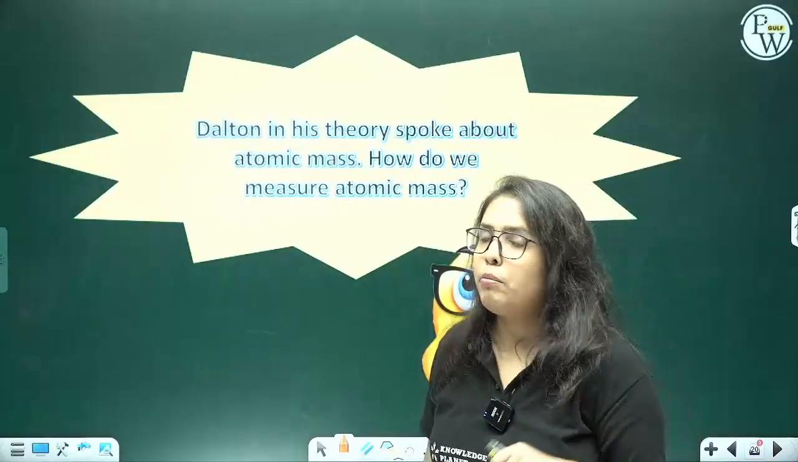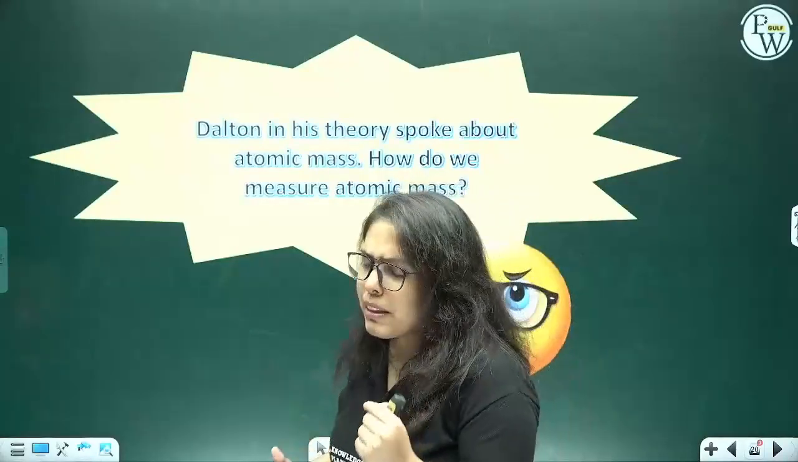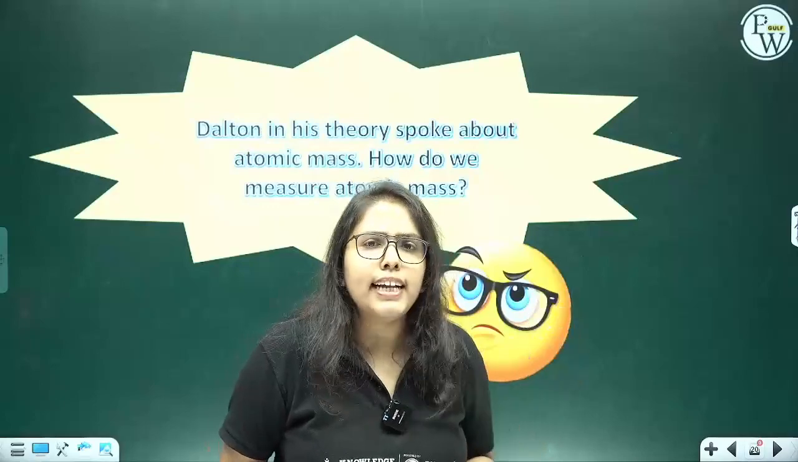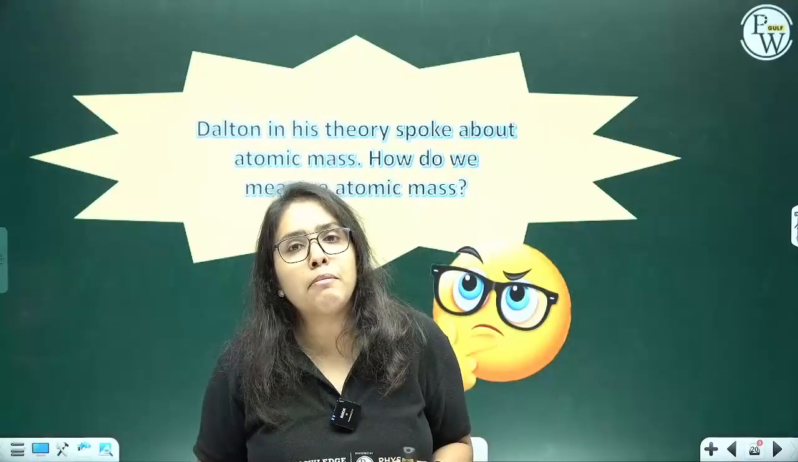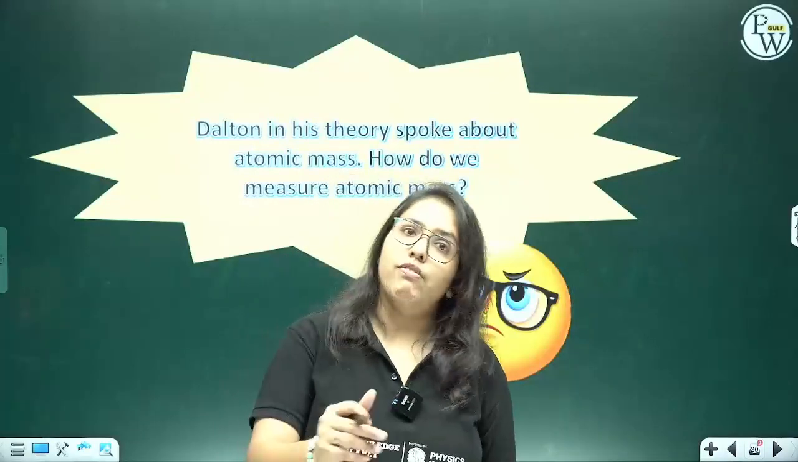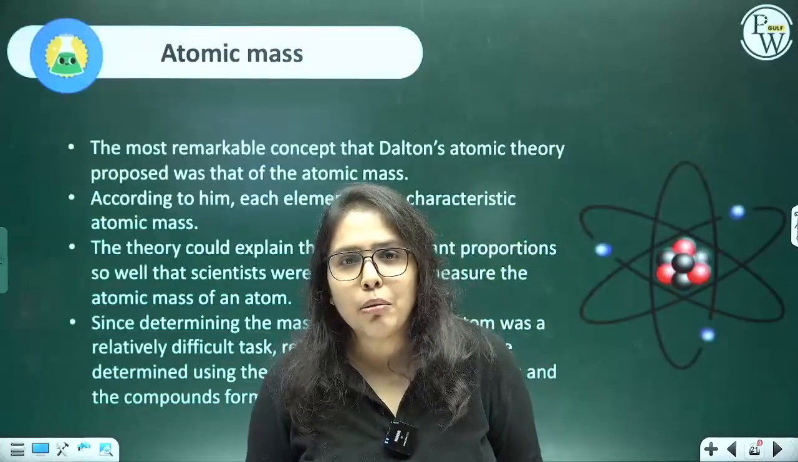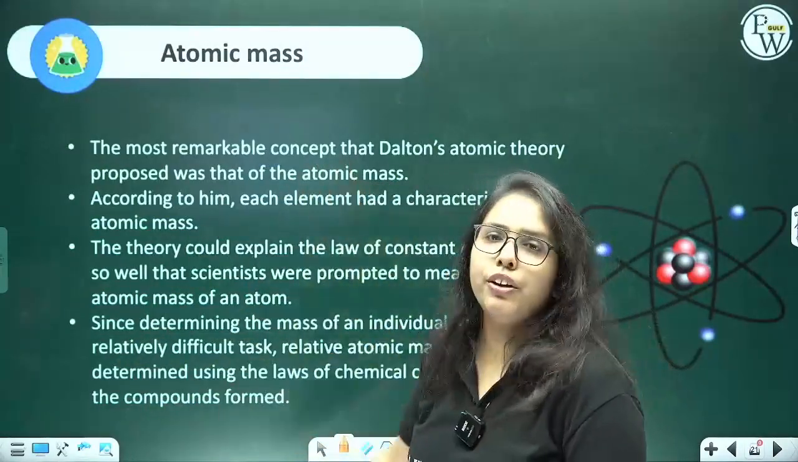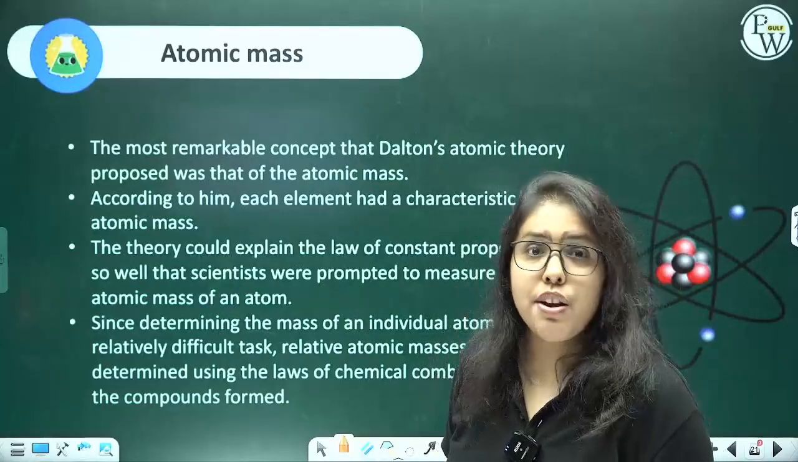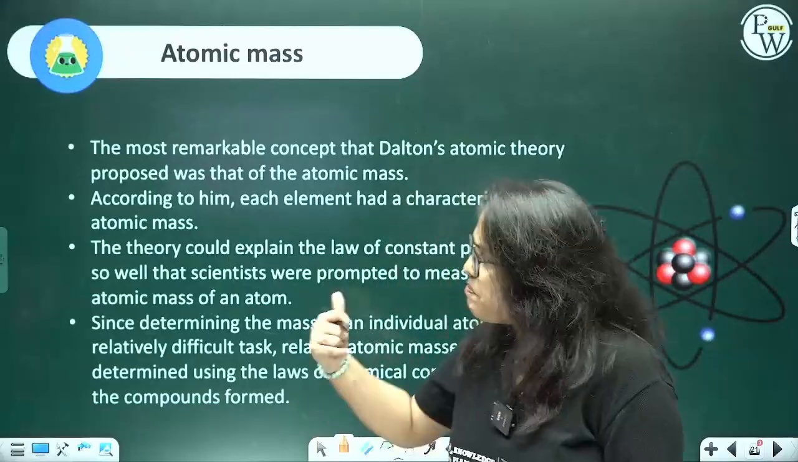He did say atomic mass. Now, how do we measure this mass? You must be thinking, ma'am, it is such a tiny particle, such a tiny entity. How do we measure it, ma'am? We cannot even see it. So how do we measure it? Very nice question. A really nice question. The answer to that question is given right over here. They came up with the term relative atomic mass. Relative, that is, based on a comparison. How did that happen? Let's see.